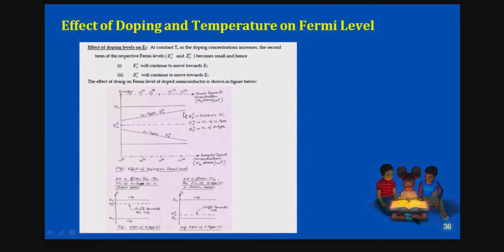Whereas in the P-type semiconductor, the Fermi level continues towards EV, that is, towards the valence band, the top level of it. So this is the Fermi level of N-type and this is the Fermi level of P-type. EFi is called the intrinsic Fermi level, with the superscript i. Whereas EFn is the N-type and EFp is the P-type.